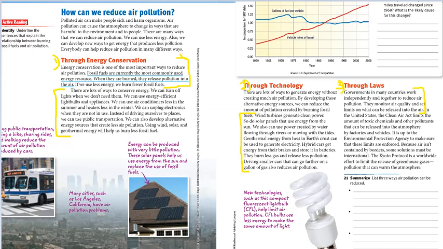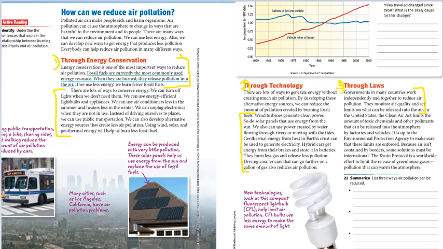We reduce the amount of pollution created by burning fossil fuels. For example, you can produce electricity generated by wind turbines, as we took before, and renewable energy resources, or by solar panels, moving water, or even geothermal energy.